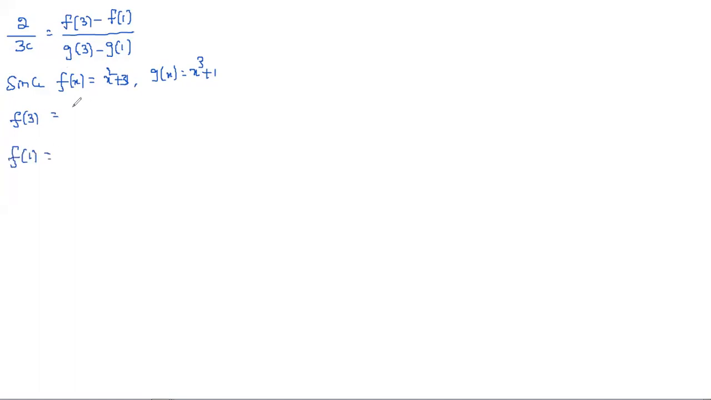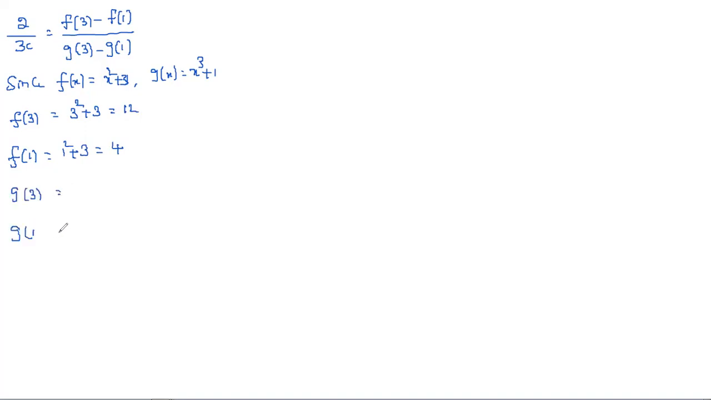First we substitute in place of x as 3. So 3 square plus 3 is 9 plus 3, which is 12. Next, f of 1 is 1 square plus 3. 1 square is 1, so we simply get 4. In the same way, you can calculate g of 3 and g of 1.